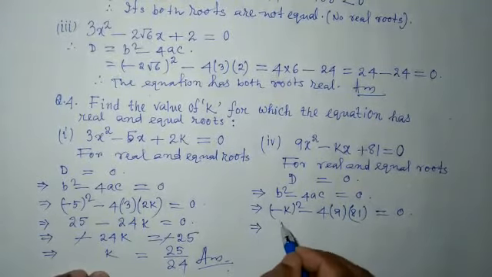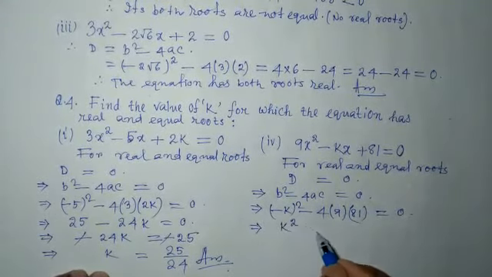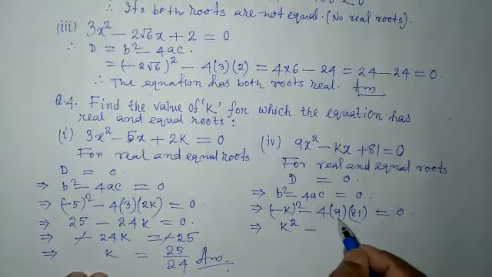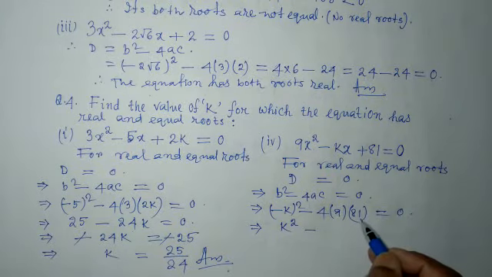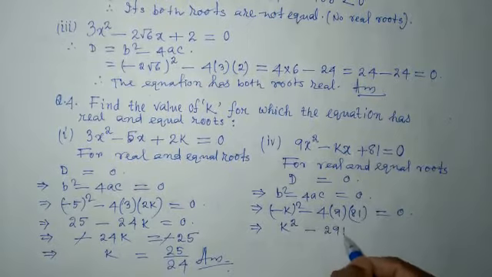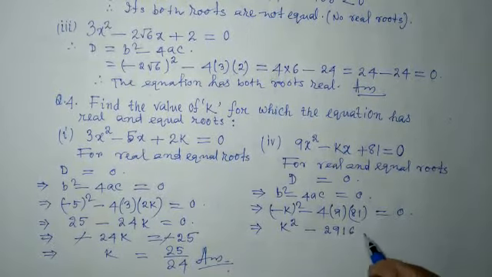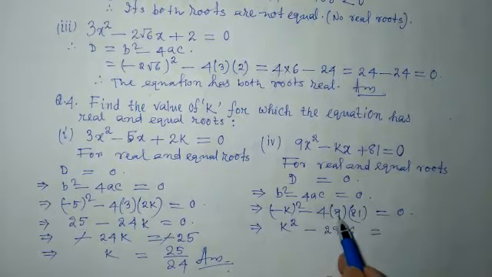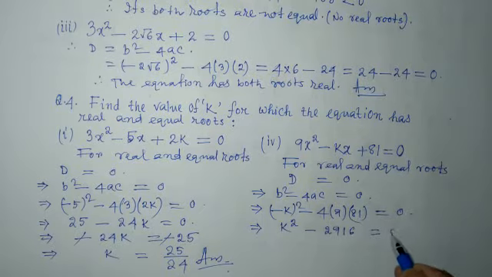Minus k whole square is plus k square, minus 4 into 9, 36. 4 into 9 is 36, and then 36 multiplied by 81 will be 2916. So first you multiply 4 by 9, it will be 36. 36 into 81 will be 2916, is equal to 0.